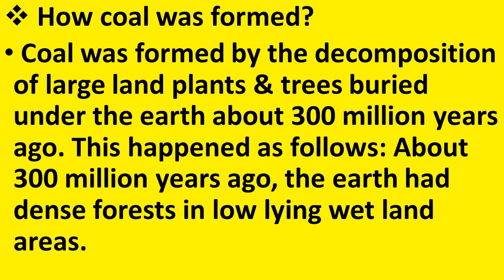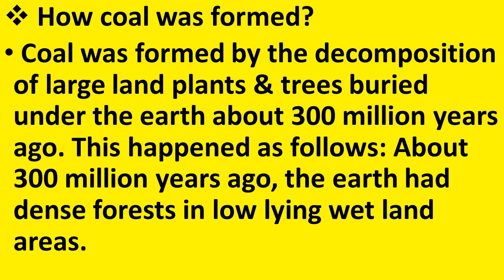So, what we can say about the formation of coal? It is formed by the decomposition of large land plants and trees that were buried under the earth about 300 million years ago. So, it shows that the coal is formed long ago.